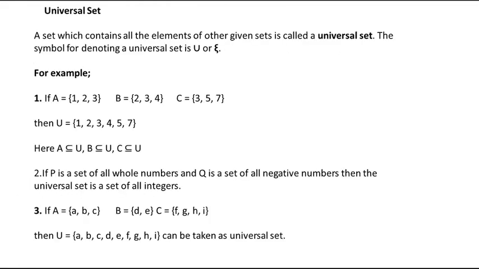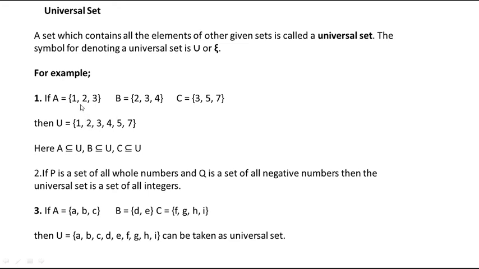Universal set means a set which contains all the elements of the other given sets. For example, A is a set which has 1, 2, 3, B is a set which has 2, 3, 4, and C is a set which has 3, 5, 7. The universal set is always represented with capital U, and U contains all the elements of the other given sets.